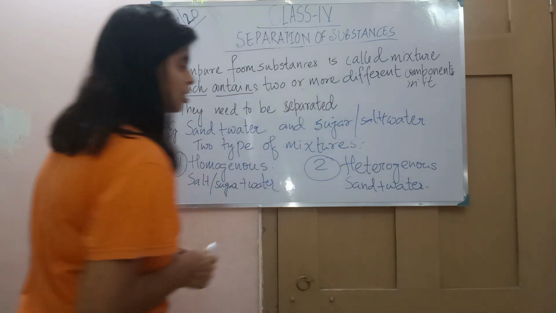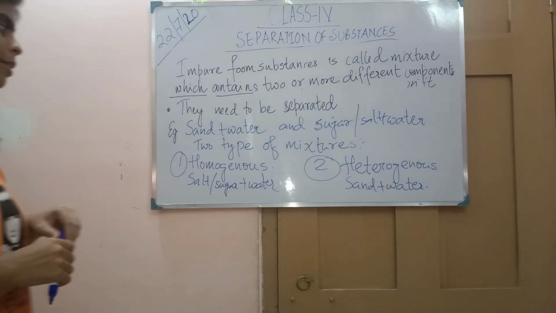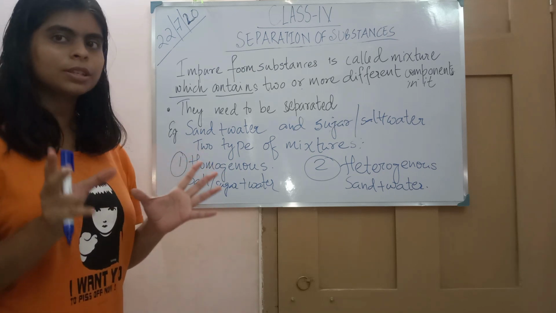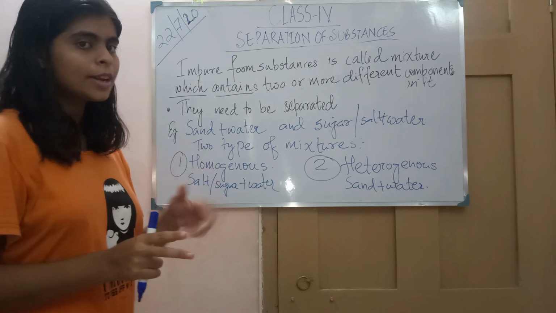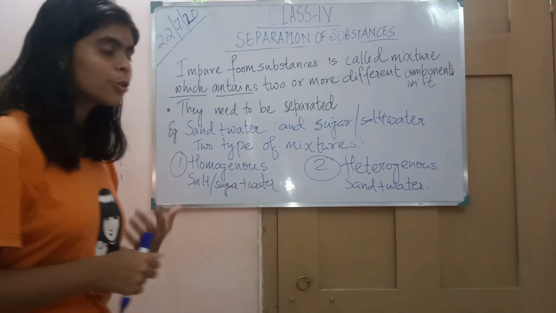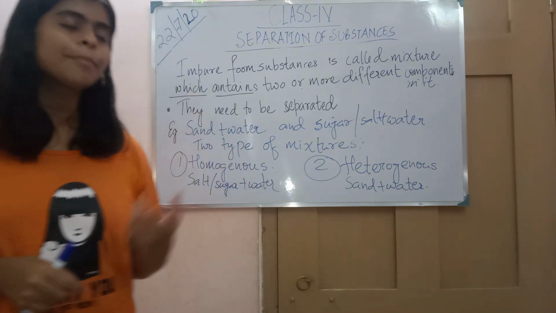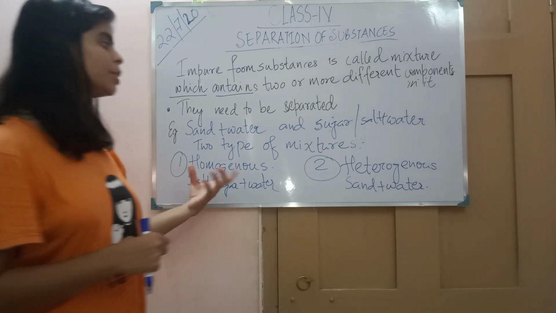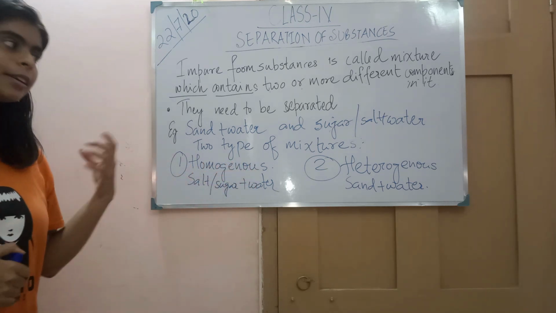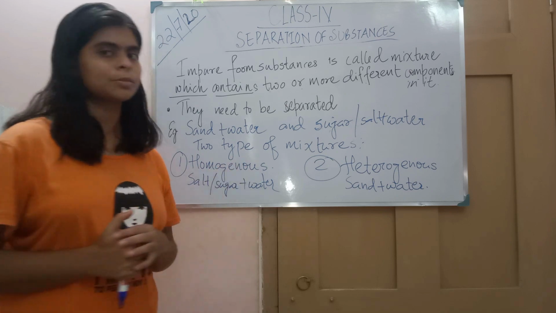So what is homogeneous and heterogeneous? Now we will understand. Depending on the variation in properties, as you have seen, one forms a colorless solution, and you can even see the sugar completely dissolving and disappearing in it. That kind of substance we call a homogeneous mixture.